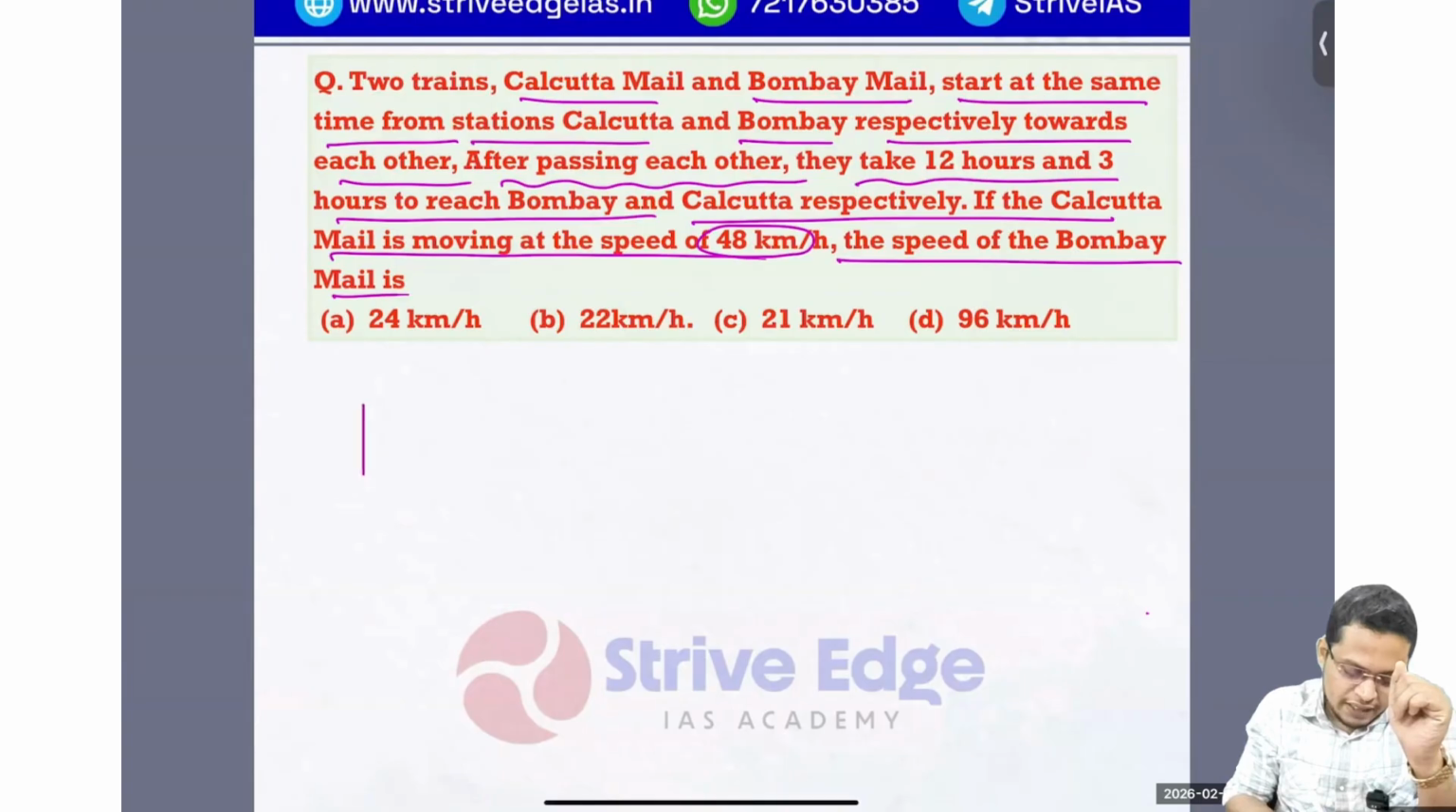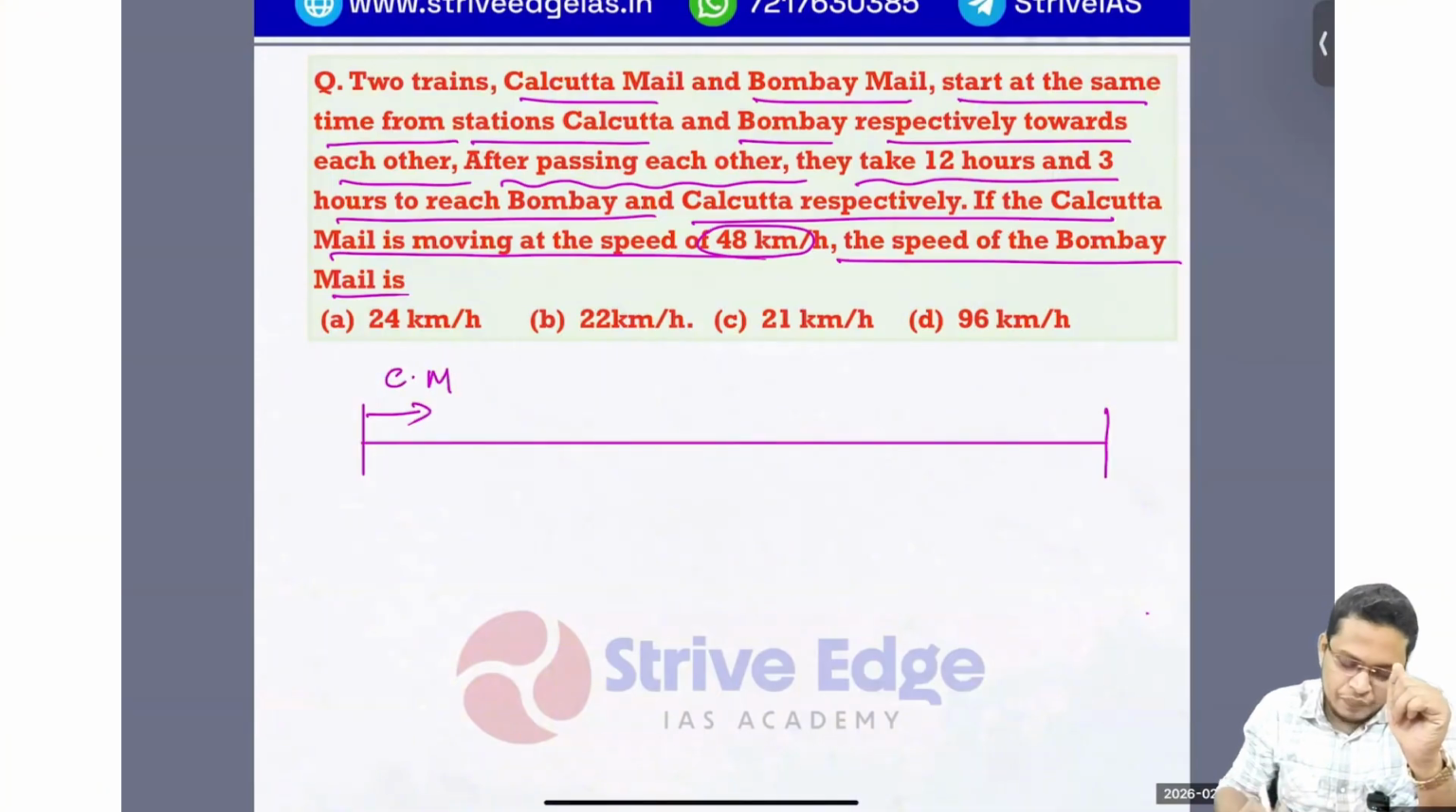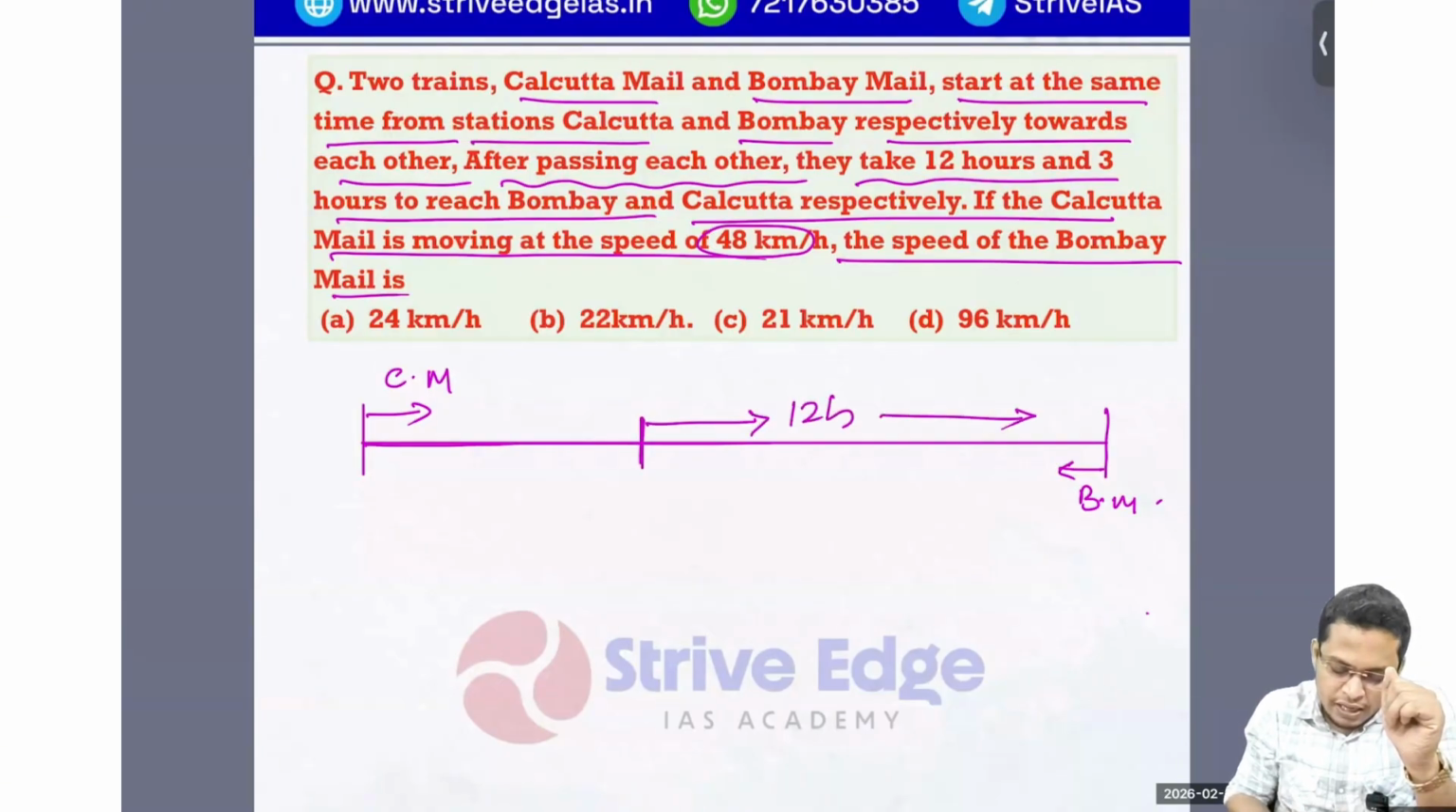So I'm just rewriting it. Listen very carefully. Very easy question. So let's say Kolkata mail, we can write this as CM, and Bombay mail, I can write this as BM. So they are coming and they meet somewhere. And after they meet, the Kolkata mail took 12 hours to reach their destination. And this Bombay mail took only 3 hours to reach their destination. So this is the time of TCM. This is the time of TBM.